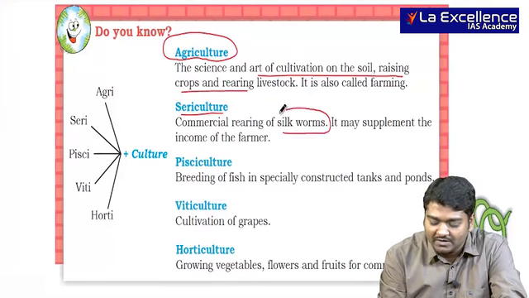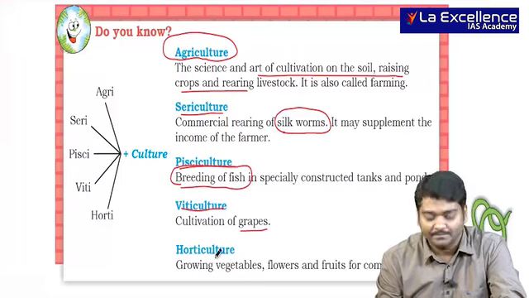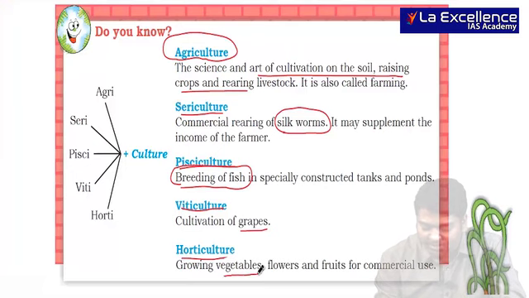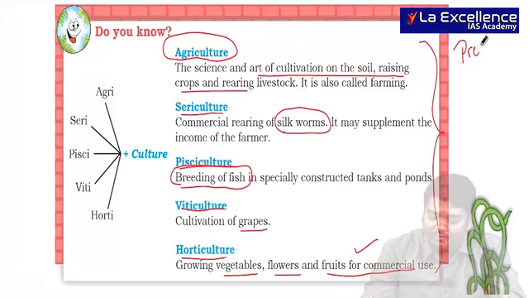Sericulture is associated with silkworms. Pisciculture is breeding of fish. Viticulture, grapes. Horticulture, I am talking about vegetables, flowers and fruits for commercial use. All these are very important for us when we are talking about agriculture or different definitions. From the prelims point of view, this fact is important.